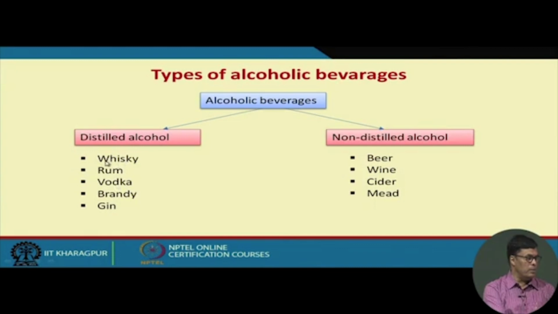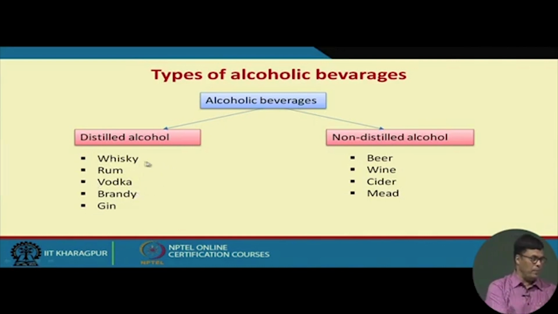Whiskey is usually produced from wheat starch, rum usually from cane molasses, brandy usually from fruit juices. So different distilled alcohols have different raw materials used for the production process.